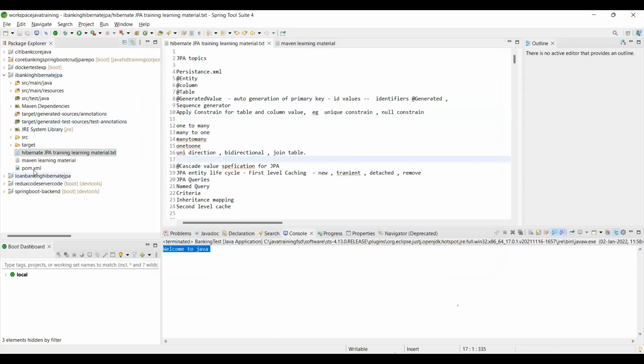Can you all see what is here? There is something called a POM file. Can you all open this POM file?